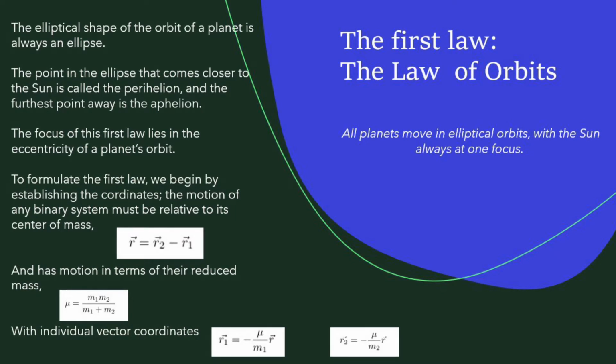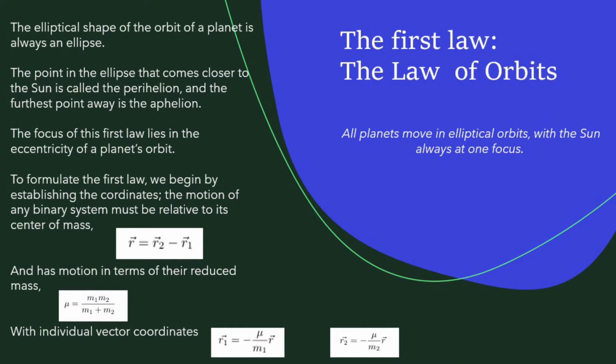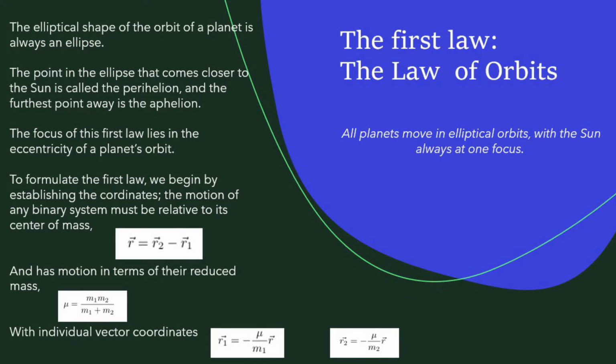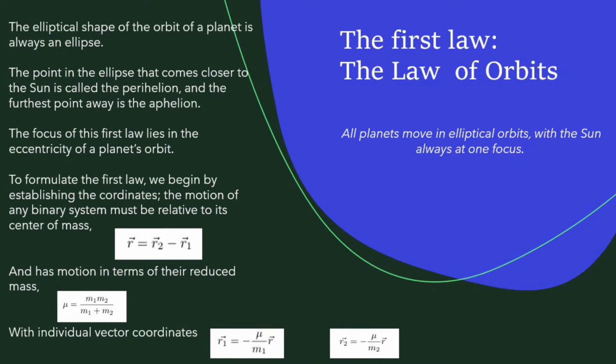The individual vector coordinates of these masses can be expressed in terms of mu: the first vector equal to minus mu over m1 times the vector r, and the second vector will be the same but with m2.